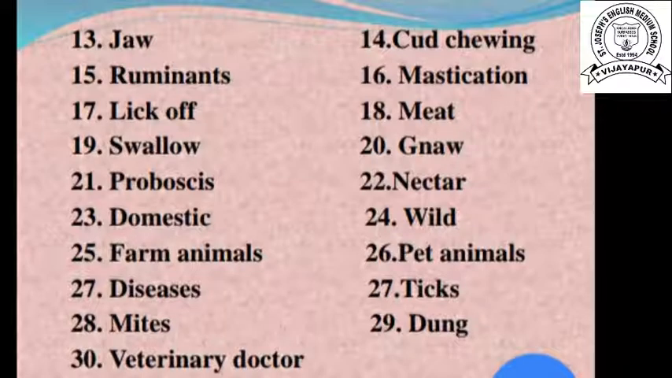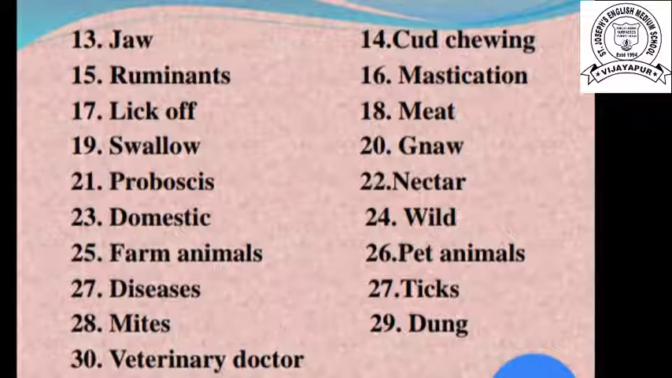Fifteenth one, ruminants. Ruminants means animals like cow and goat; they eat the food without proper chewing. After that they bring the food from the stomach into their mouth, then they chew it properly and swallow it. This is called rumination, and cow and goat are ruminants. Sixteenth one, mastication. Mastication is another word for rumination.